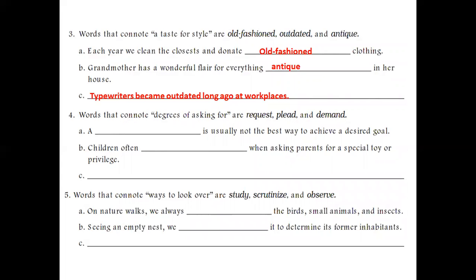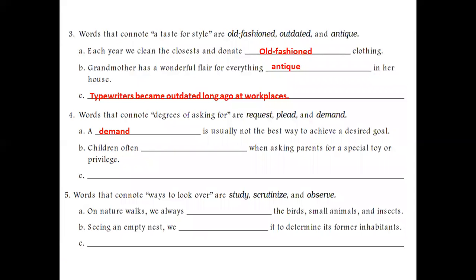A: A dash is usually not the best way to achieve a desired goal. So if you want to achieve a desired goal, you should not ask for it by force, or forcefully. So a demand is usually not the best way to achieve a desired goal.